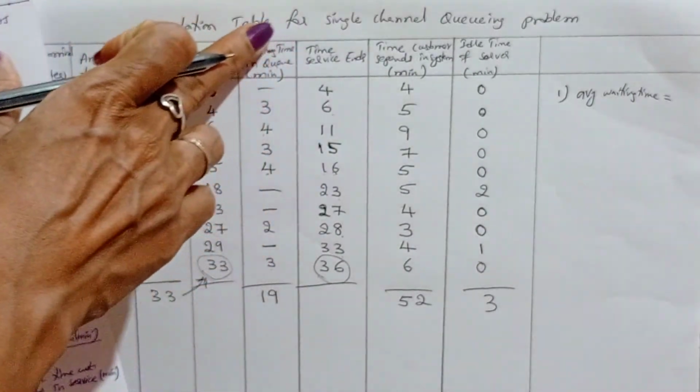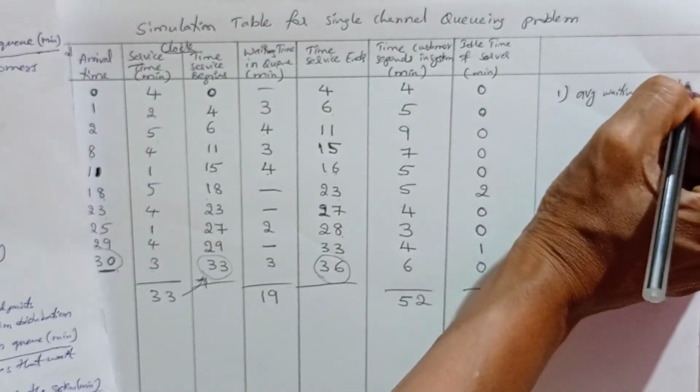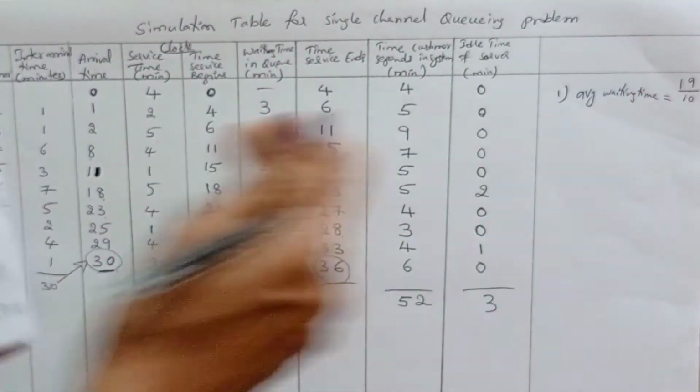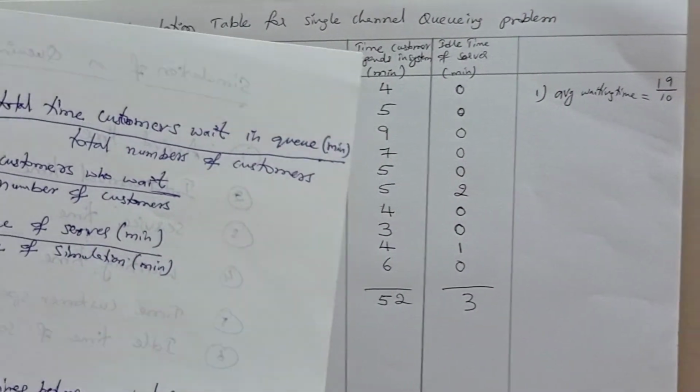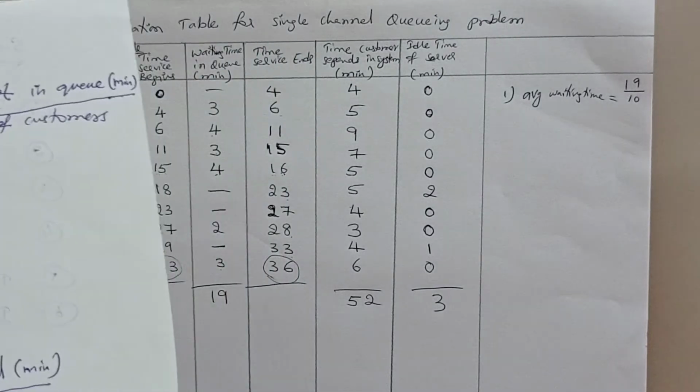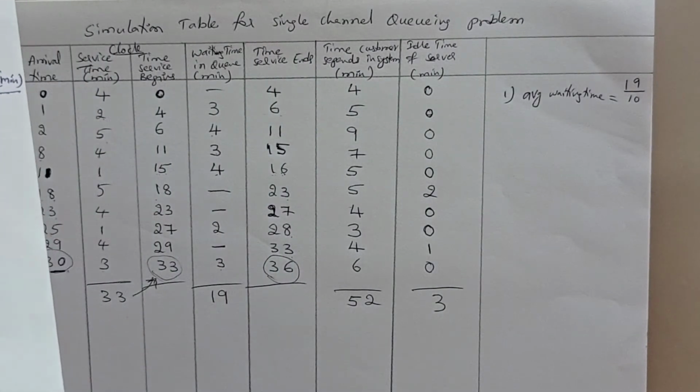The formula is total time the customers wait in a line, 19, divided by total number of customers. This becomes the average waiting time, 19 by 10.